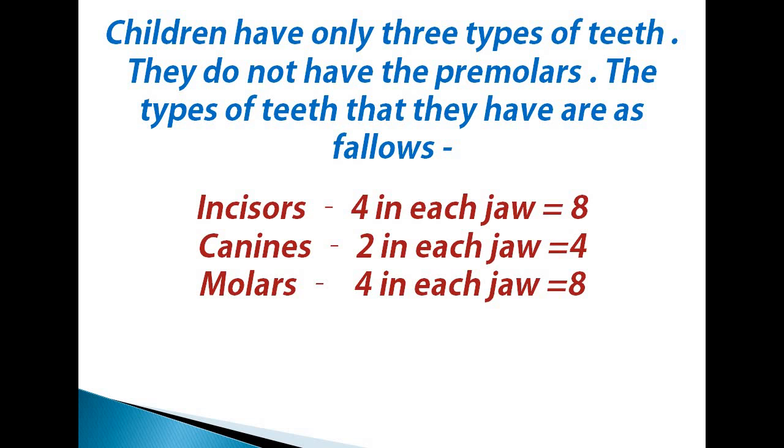Actually, this time I am talking about the set of temporary teeth. I told you that there are overall nearly 20 teeth. And if you add these all, then 8 plus 4 plus 8 is equal to 20. So children have 20 teeth in the set of temporary teeth.